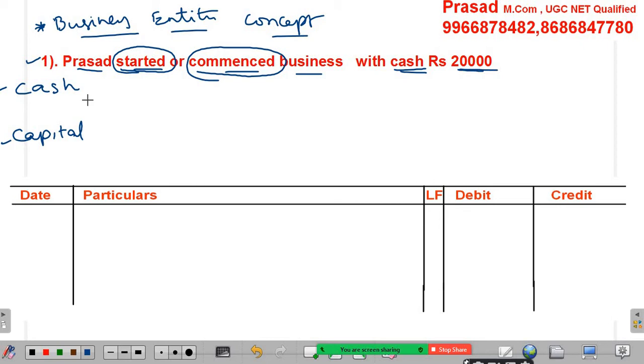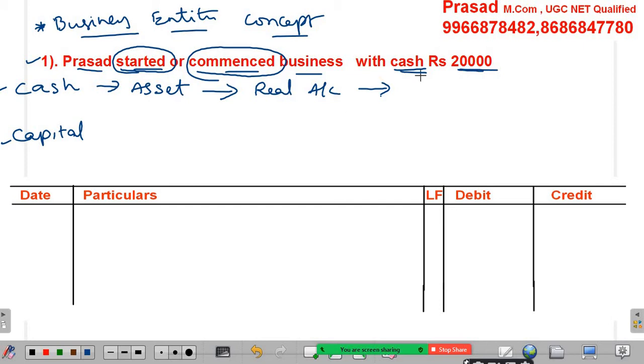Now cash and capital, two aspects are there. Cash is an asset. While recording a real account related transaction, keep in mind that real account has two rules: debit what comes in, credit what goes out.